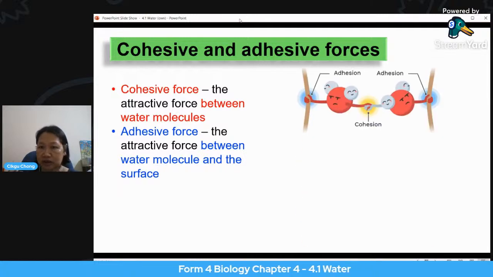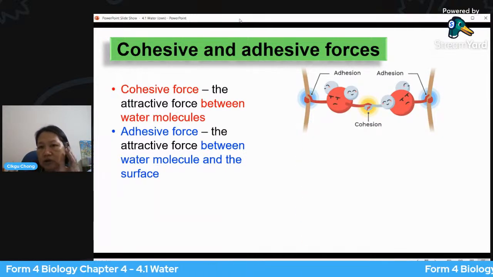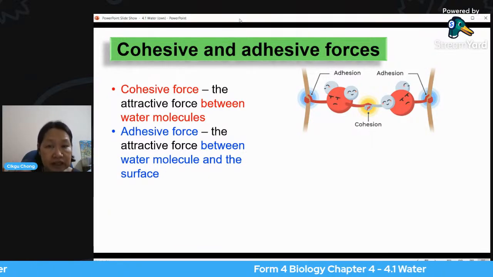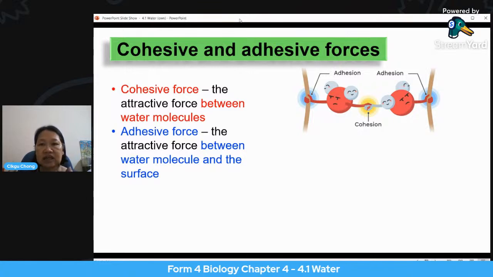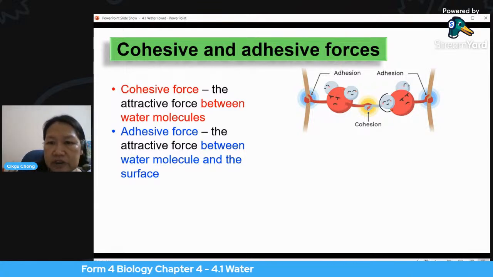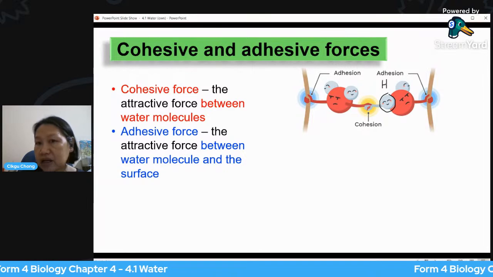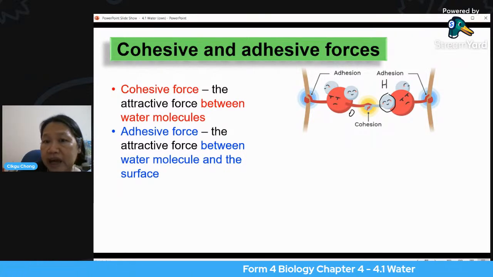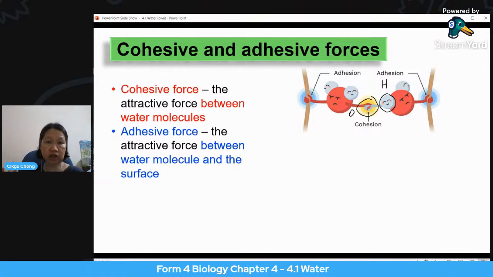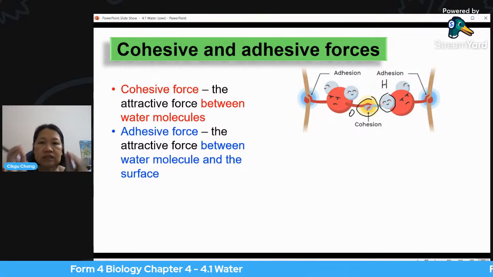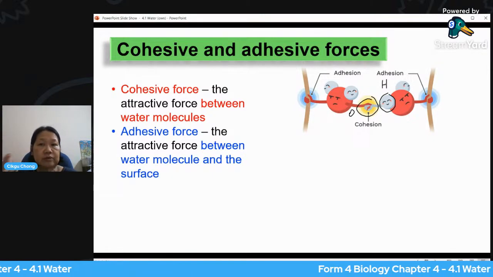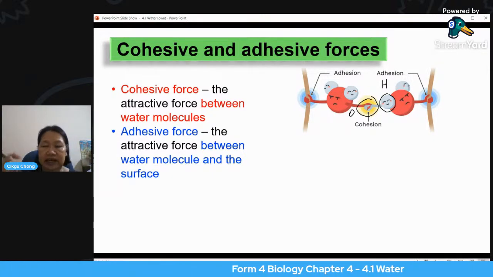And so this is a diagram. You see this diagrammatic cartoon here shows that cohesion, or we call it cohesive force, is the force that exists between, you see this one, the gray color is hydrogen, and the red color is oxygen. So you can see they are holding hands. The holding hands is showing that they are attracted to each other. All right. So this force that exists between the water, the hydrogen, actually the hydrogen and then the oxygen side here.